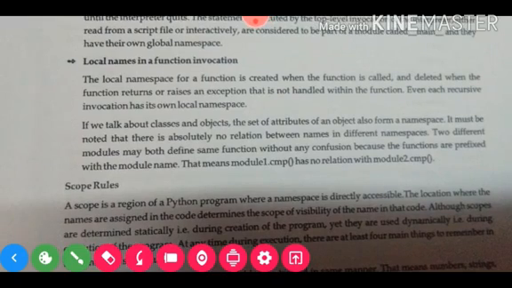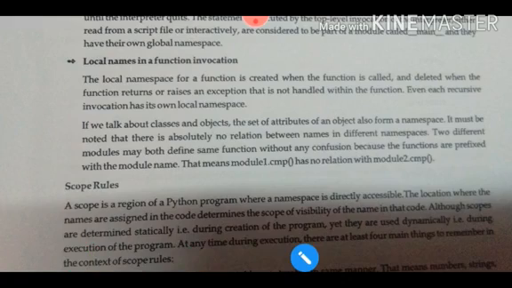Scope rules. The scope is the region of a Python program where a namespace is directly accessible. It is the location where the names are assigned, and the code determines the scope of visibility of the name in that code. Although scopes are determined statically during the creation of the program, they are used dynamically. At any time during program execution there are at least four main scopes in use.